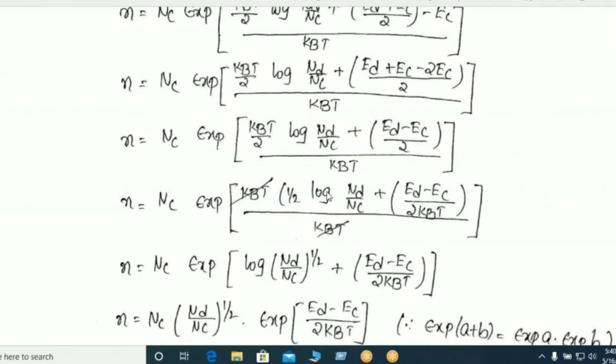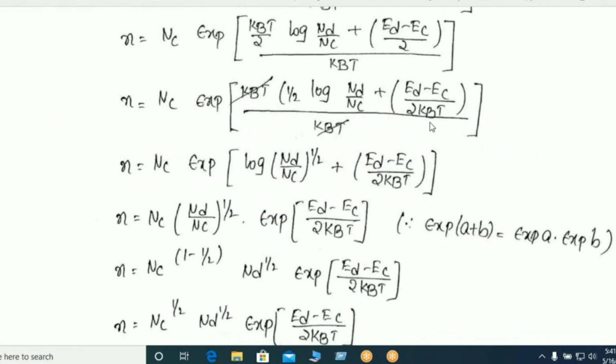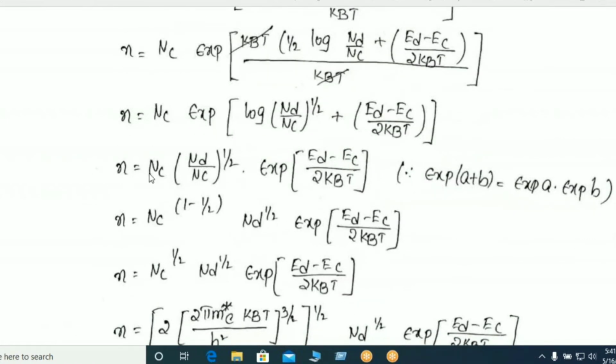This is half; something into log of something is equal to its power. Half into log of Nd by Nc can be written as log of Nd by Nc whole power half. So like that, n is equal to Nc into exponent of log of Nd by Nc whole power half plus Ed minus Ec by 2kBT. Then n is equal to Nc into Nd by Nc.